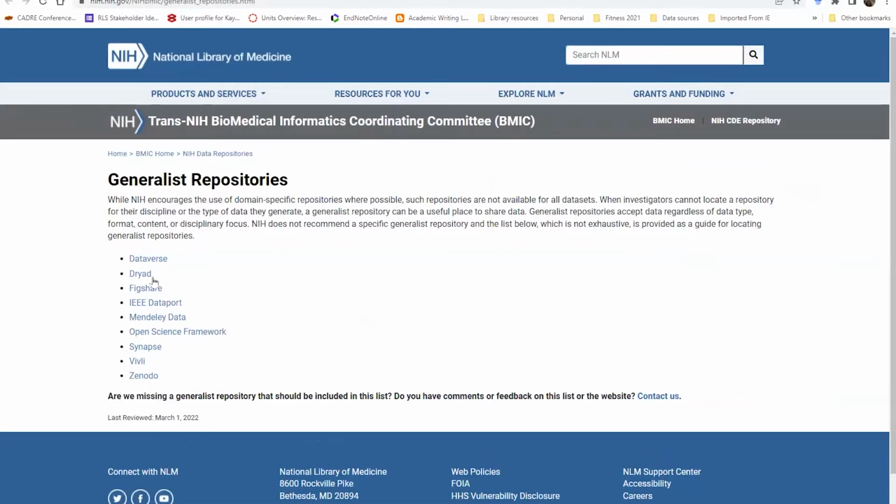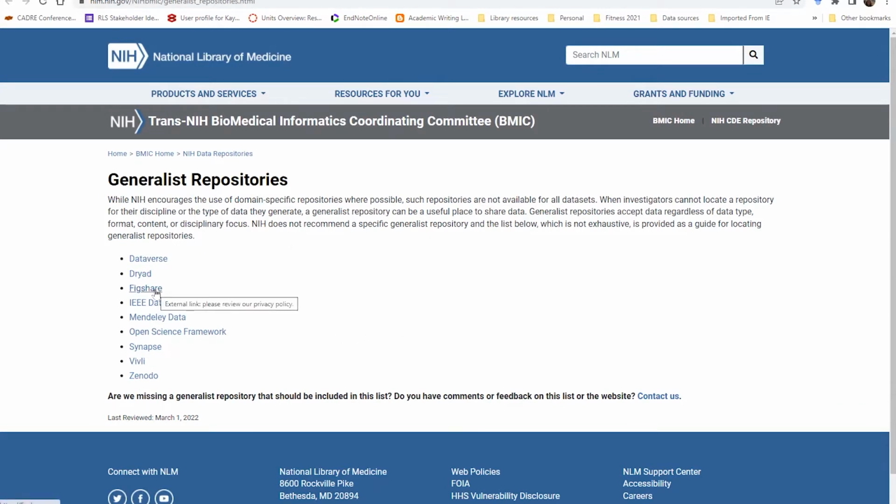So this is a list of generalist repositories. If you're not familiar with that, a generalist repository is just a kind of open door repository that will accept most any kind of data from most any kind of discipline. And there's varying amounts of structure in terms of types of data, types of metadata, and so on that they'll accept. So of these, Dataverse and Dryad are pretty well known.